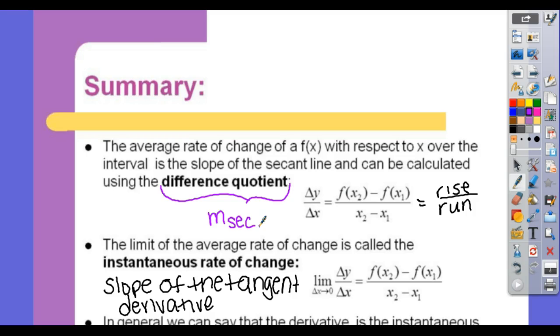Instantaneous rate of change is the slope of the tangent, the derivative. So average rate of change is slope of the secant. Instantaneous is slope of the tangent. And then in general, we can say that the derivative is the instantaneous rate of change. So the idea is that you now know the derivative is the slope of the tangent, which is the limit of the secant.